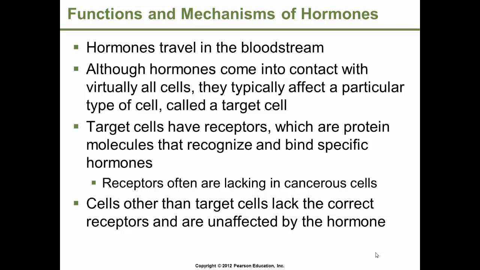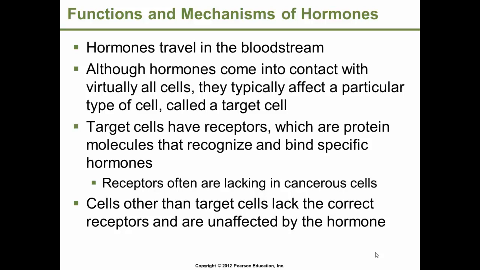Target cells have specific receptors. In the previous example, if they respond to antidiuretic hormone, then they have an antidiuretic hormone receptor. These receptors are protein molecules located on the plasma membrane that bind and recognize that specific hormone.